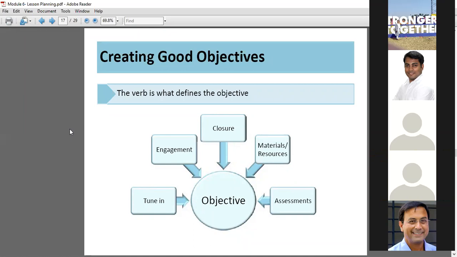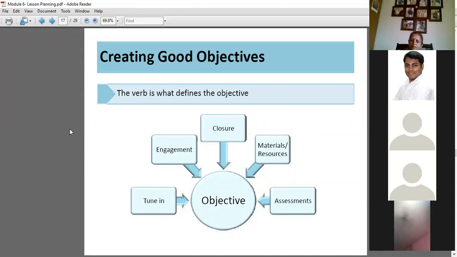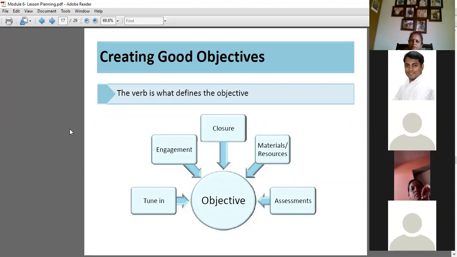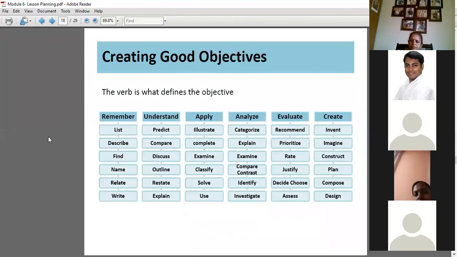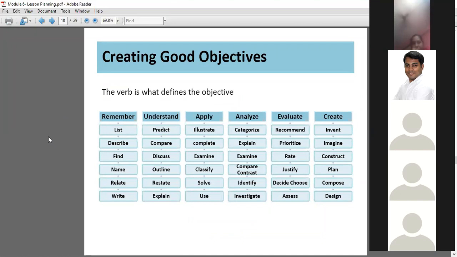Whether they are able to do it or not, whether they are able to recall the names of the plants or not, parts of the plants or not, right? You might even give a worksheet where there is a drawing of a plant and you might tell the child to label the parts or stick the parts of the plant. Do we do these things, right? Yes, we are doing it. Right. So when you are creating good objectives, these are the different things that we can do. When you want the kids to remember things, that will come inside this.